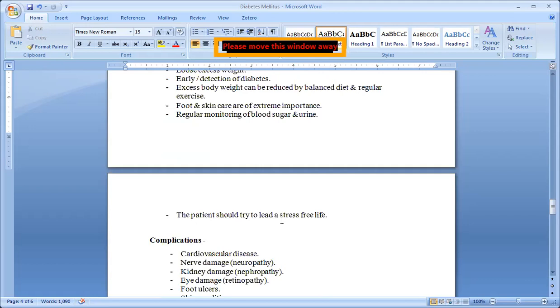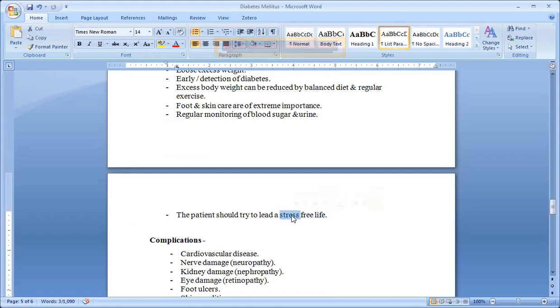The patient should try to lead a stress-free life. I always used to tell that stress is the main root cause every time. If there is more stress, all the diseases come due to stress. Actually, physical health depends more on mental health. We feel ill due to what? We are thinking like that, isn't it? If we think we are good, we are healthy, then obviously we will feel healthy.